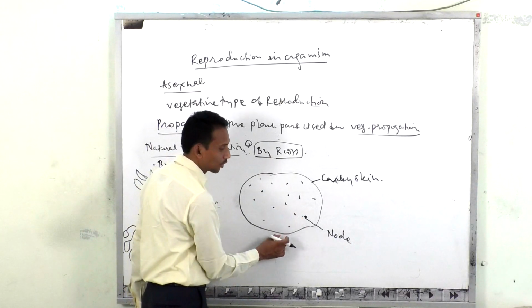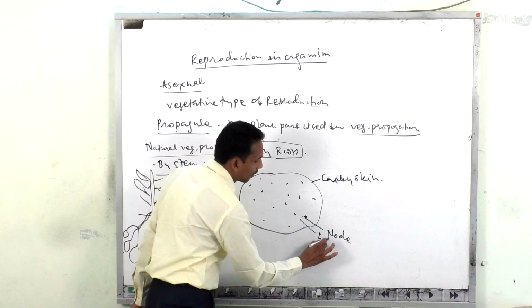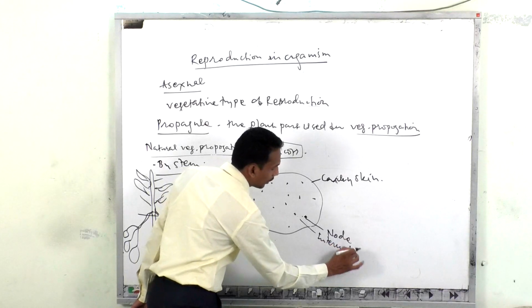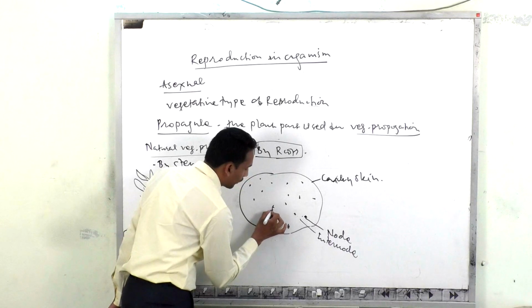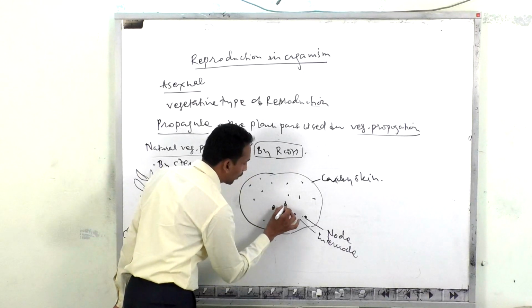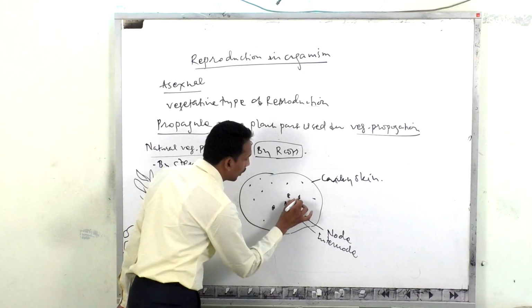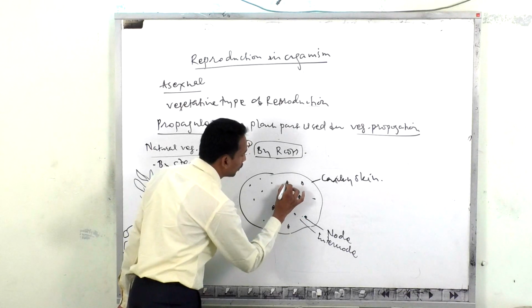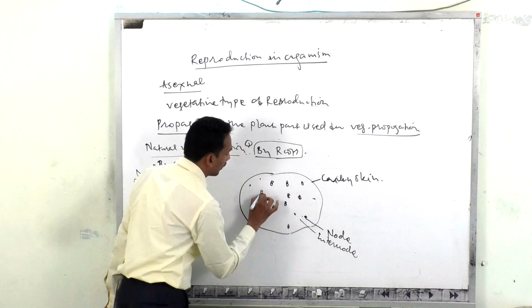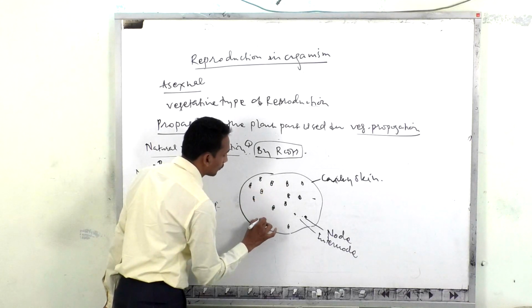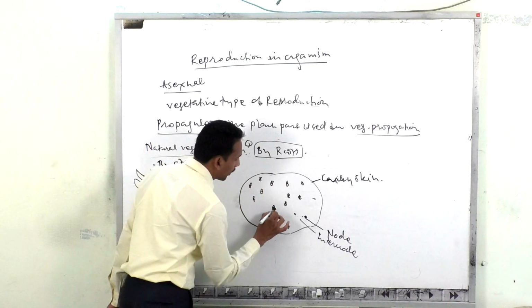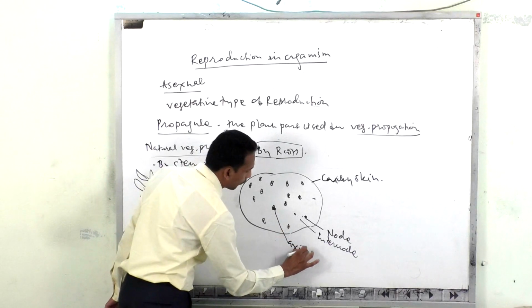The distance between these two nodes is called the internode. And in this notch there is the presence of an axillary bud. Each depression or notch may produce buds; this one is nothing but the axillary bud.